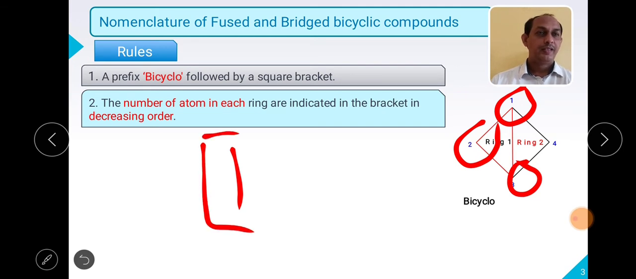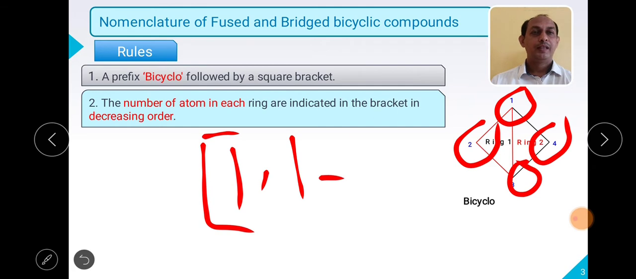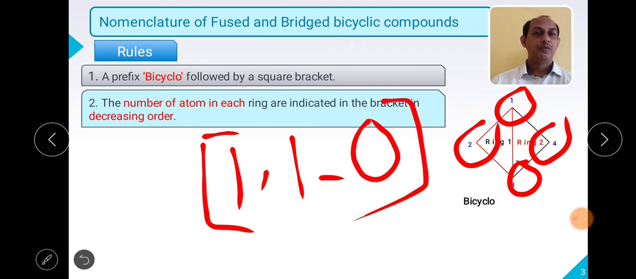Then on the right hand side, how many carbons are there? Only this one carbon. So we will write again 1. Then between the common carbons, that is carbon number 1 and carbon number 3, how many carbons are there? No carbon is there. So what can we write in the bracket? 0. This is how we have to write in the decreasing way.